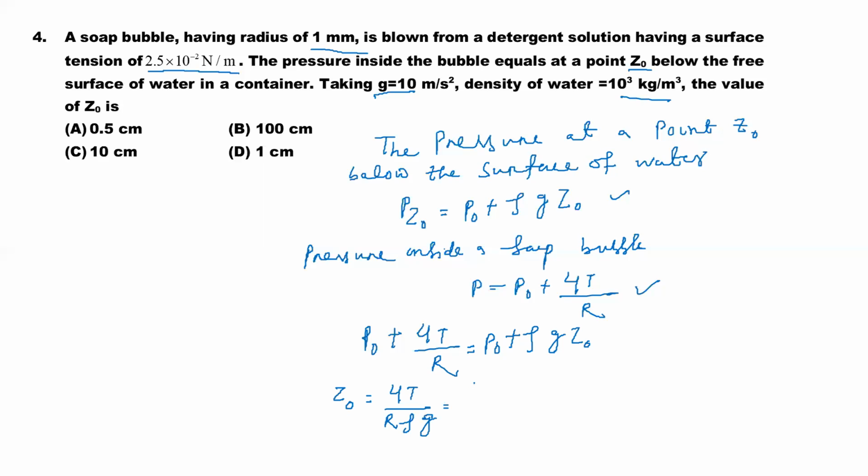That is equal to 4 into surface tension, 2.5 into 10 to the minus 2, divided by 1 into 10 to the minus 3, into 10 to the power 3, into 10. That is equal to 1 into 10 to the power minus 2 meter. So that is equal to 1 centimeter. So the height Z is going to be 1 centimeter.